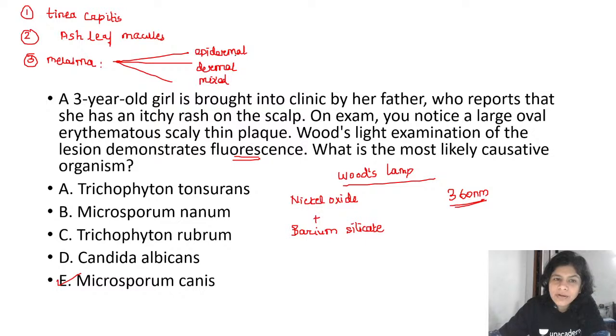So, epidermal melasma will accentuate under a Woods lamp. Dermal melasma will not accentuate in the Woods lamp. And mixed melasma, which is a combination of epidermal and dermal, will accentuate in a few areas and will not accentuate in a few areas. Okay, so that is how you can use a Woods lamp in melasma. Any other use of Woods lamp that you can think of? Sanjay, Omkar, anyone?